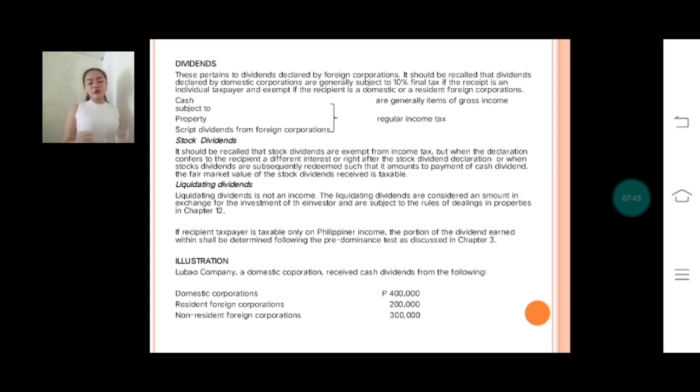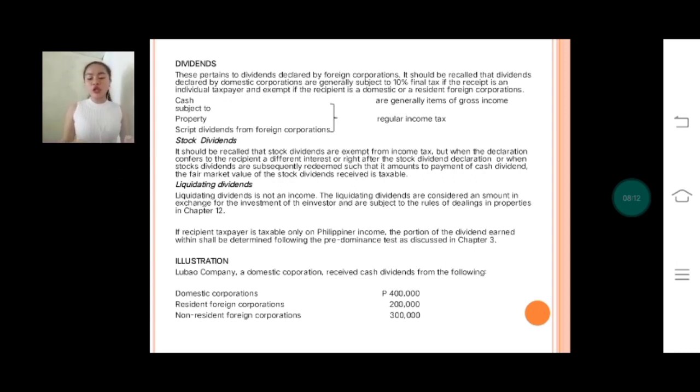So liquidating dividends is not an income. Take note, liquidating dividends is not an income. The liquidating dividends are considered an amount in exchange for the investment of the investors and are subject to the rules of dealings in properties in Chapter 12.